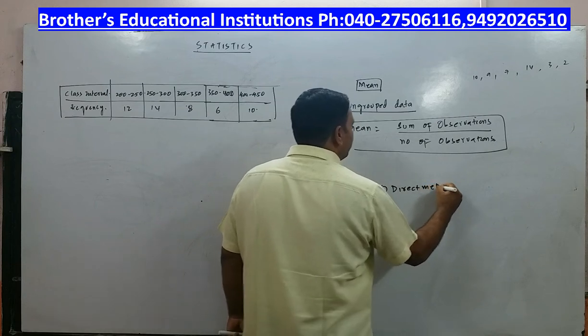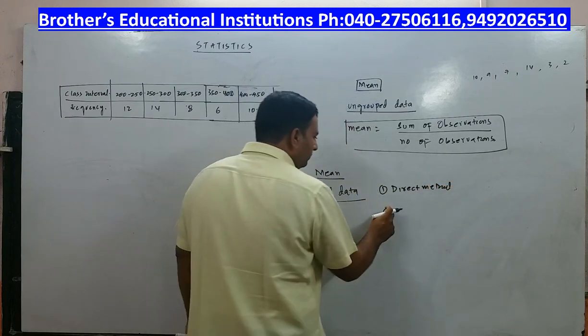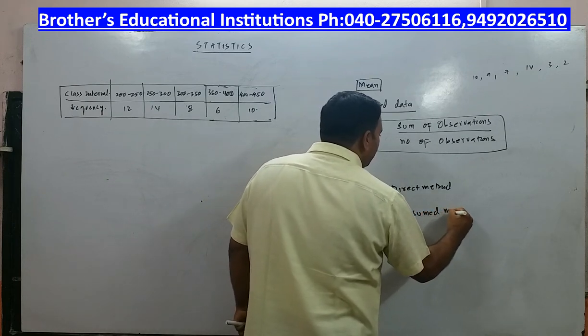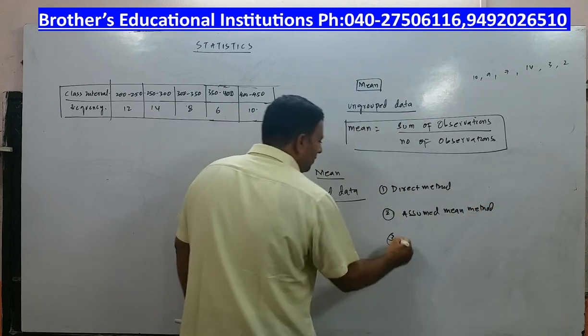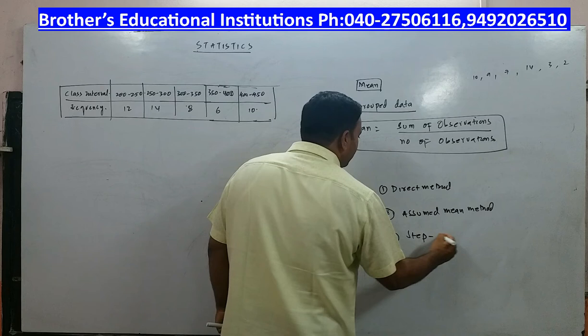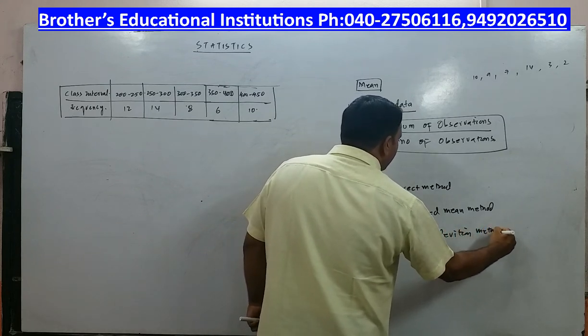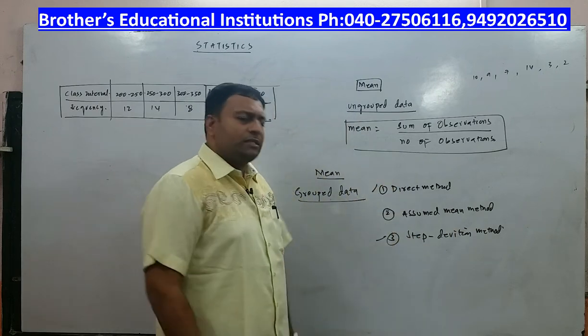Second one is assumed mean method. The third one is step deviation method. In your 10th class, you get questions mostly on direct method or step deviation method.